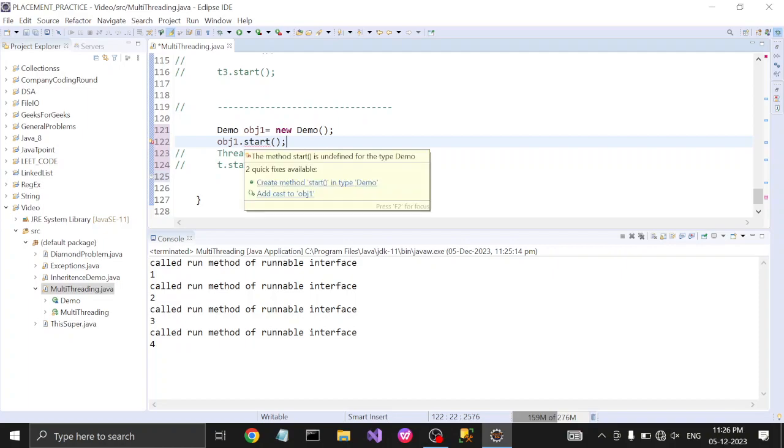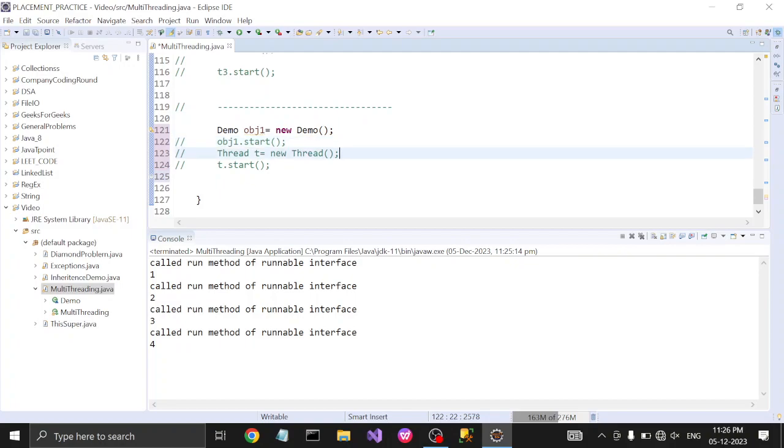It says to create the method start in Demo. We are unable to do that, because the Runnable interface has no start method. So we have to create the Thread class object, and into it we have to pass the object of our class. Then it will call the run method and start the execution. Okay, so further we'll discuss in the second video.